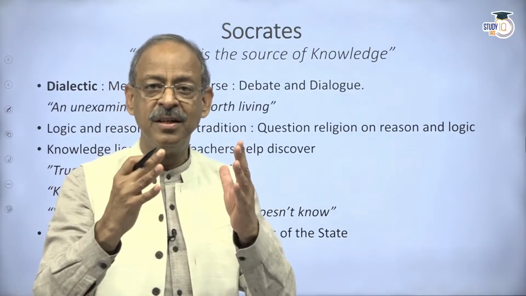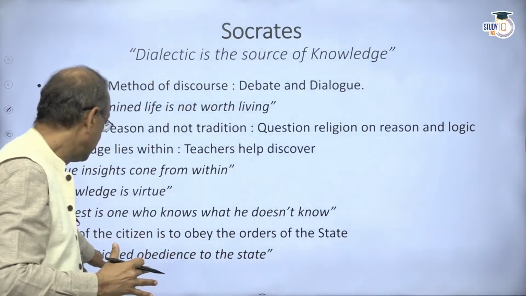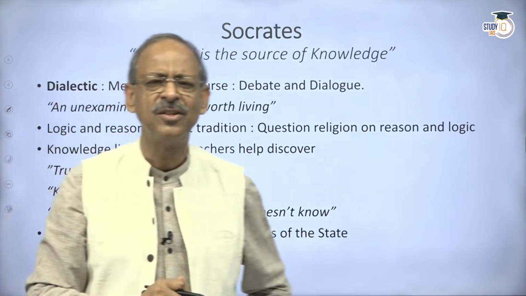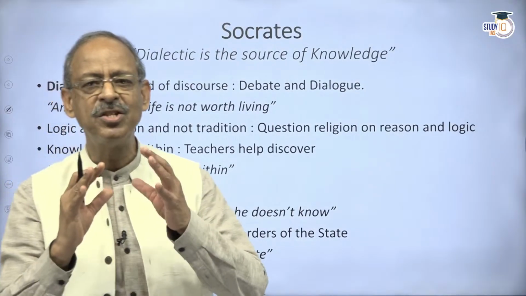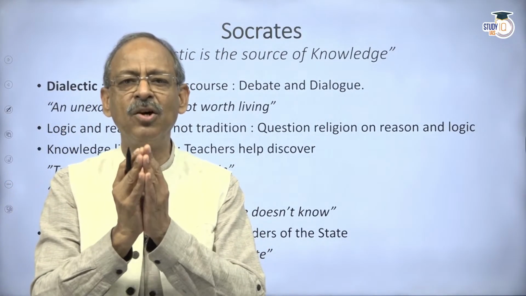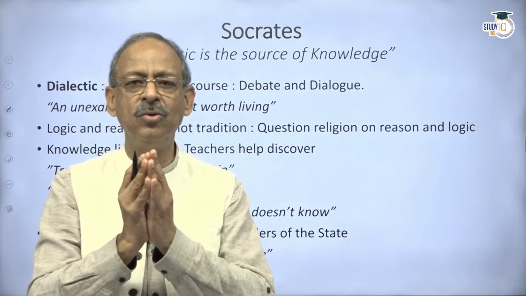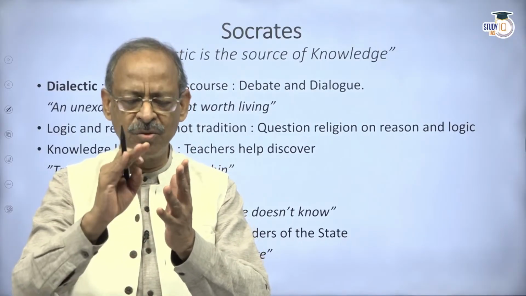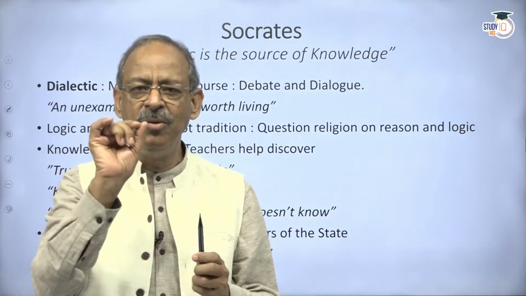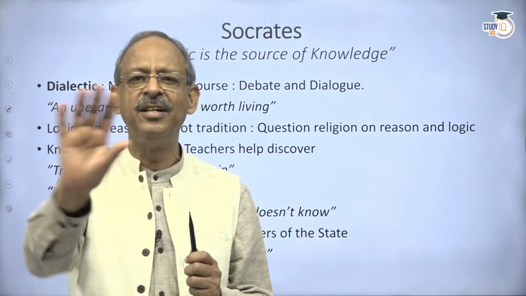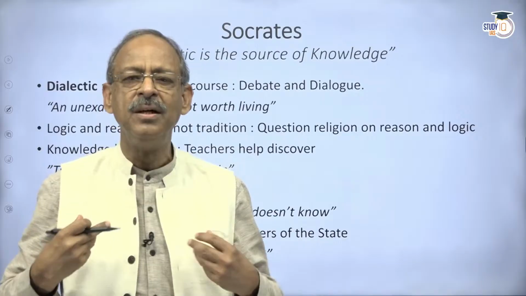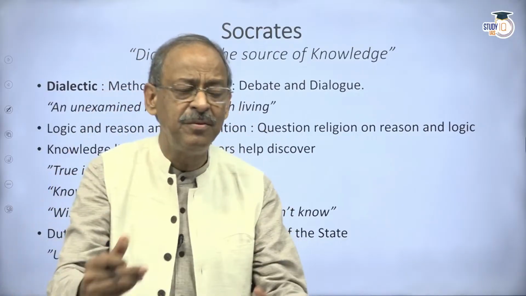And yet, he says that there has to be unquestioned obedience of the state. He was actually not questioning the authority of the state. He was questioning certain fundamental aspects which were deemed or thought to be correct. So he was questioning religion, he was questioning God, he was questioning everything. The reason was that he wanted to have a rational understanding of what was happening. He did not want to take things as they came to him. He wanted to question them. He wanted everyone else to question them.